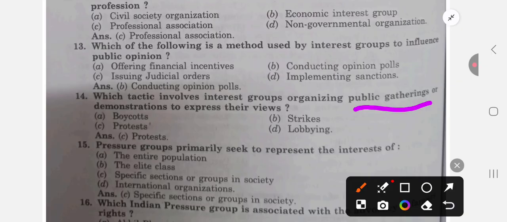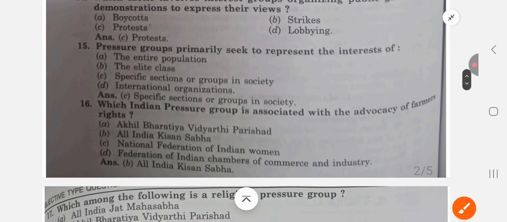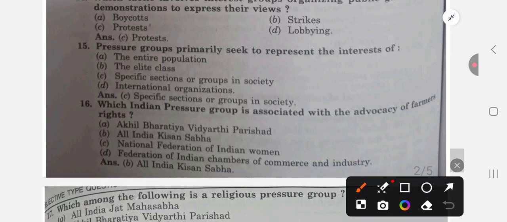Pressure groups primarily seek to represent the interest of the entire population? No. Elite class? No. Specific sections of a group? Yes. So this is the answer. C is our answer, right? They represent a section or a specific group of society.